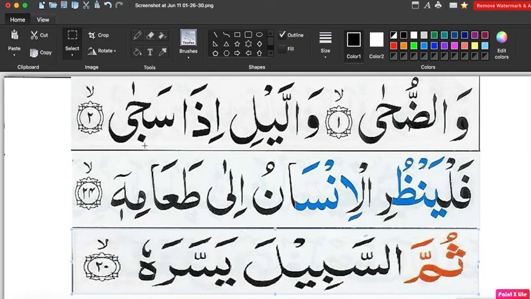Next, examples of long fatha, long kasra and long dhamma. If you see long fatha on any letter, you do not change it into anything, because long fatha stays straight, like wadduha wallayli idha saja. So long fatha never changes.